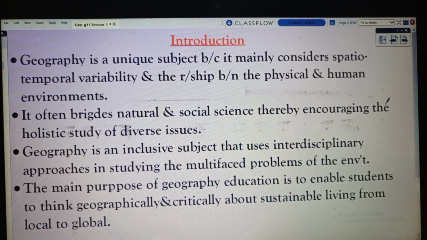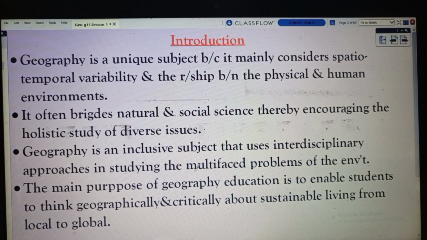So this makes it unique. Geography is an inclusive subject that uses interdisciplinary approach in studying the multifaceted problems of the environment. Geography has a relationship with different types of disciplines.